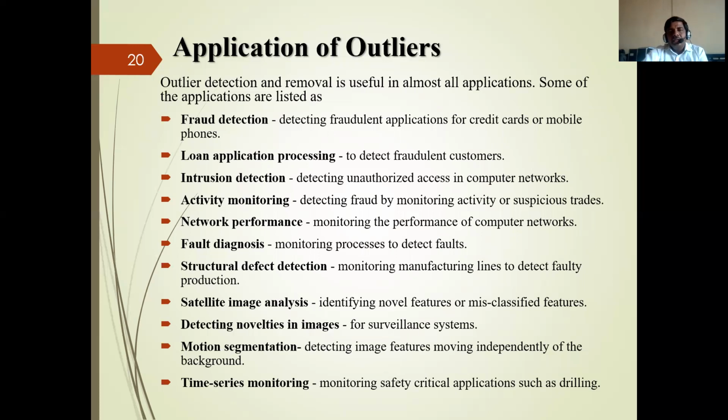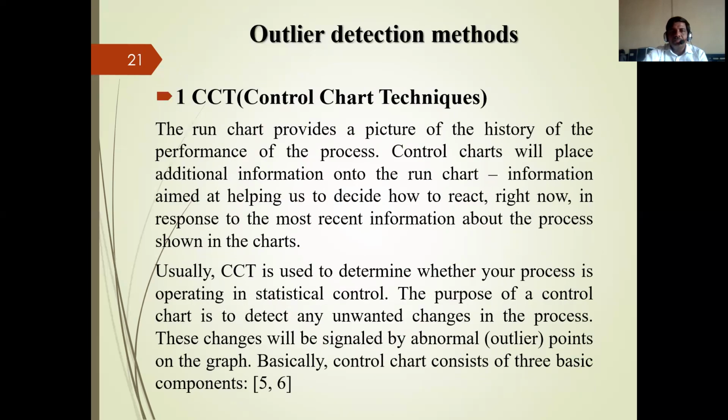Then activity monitoring, detecting fraud by monitoring activity or a suspicious state. Then network performance, monitoring the performance of a computer network. Then fault diagnosis, monitoring process to detect faults. So these are the different applications of outlier detection. It is also used in satellite image analysis, identifying novel features or misclassified features. Then motion segmentation, detecting image features moving independently of the background. Then time series monitoring, monitoring safety critical applications such as drilling.